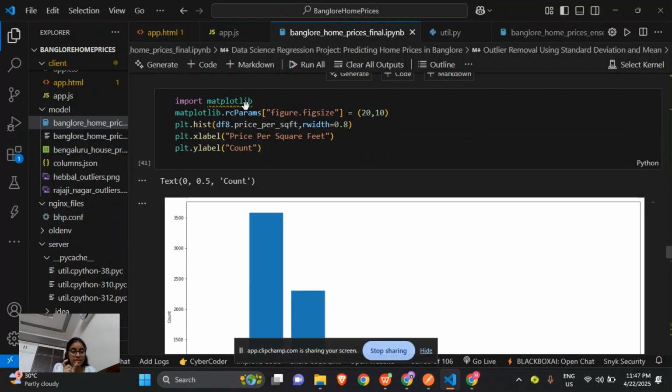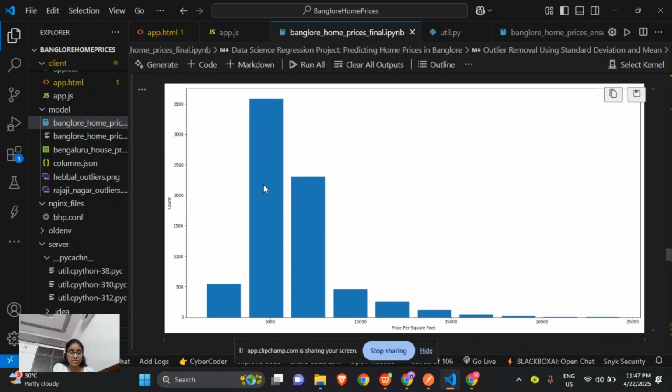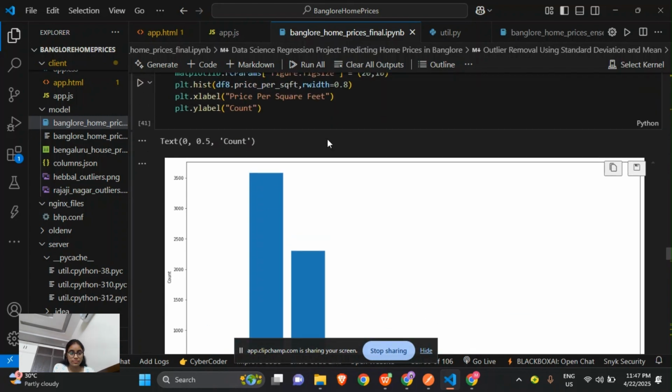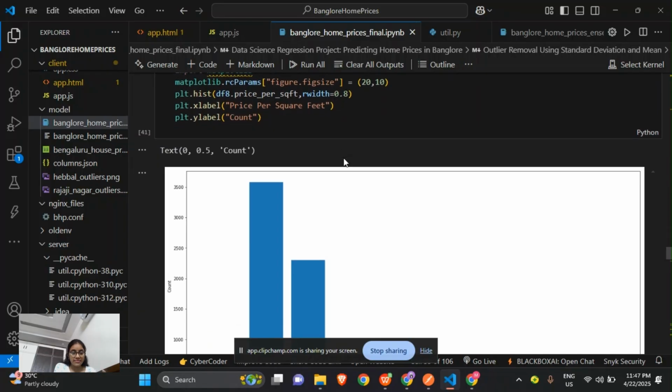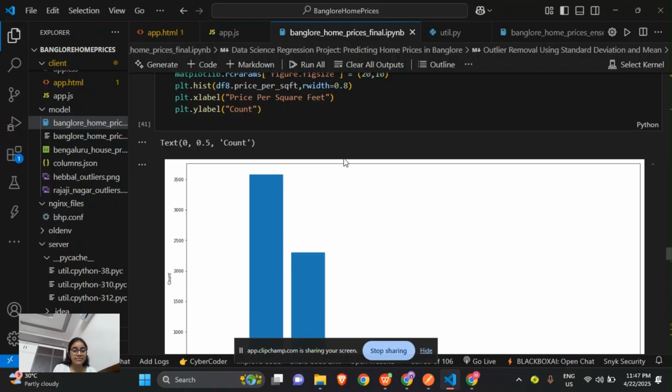I plotted the histogram for price per square feet in df8, which is the clean data set, with these bars occupying 80% of the bin width, and we have created the X label and Y label.